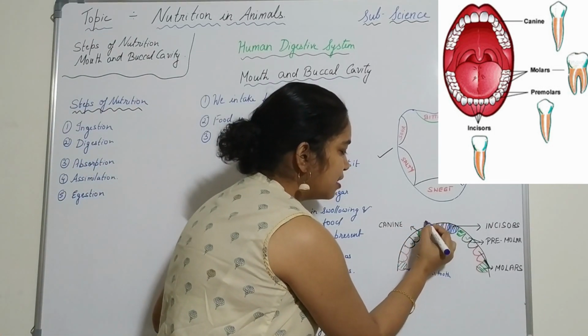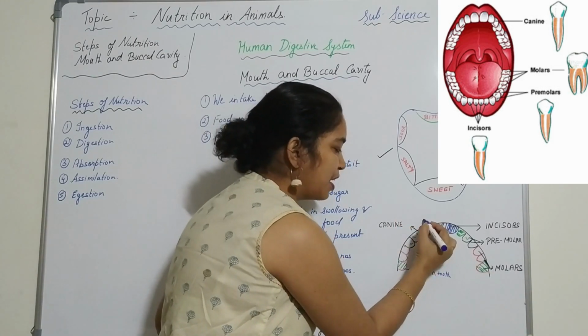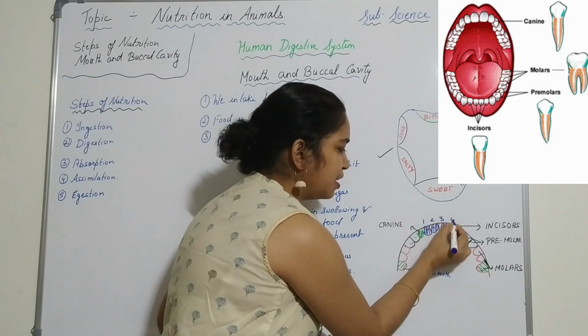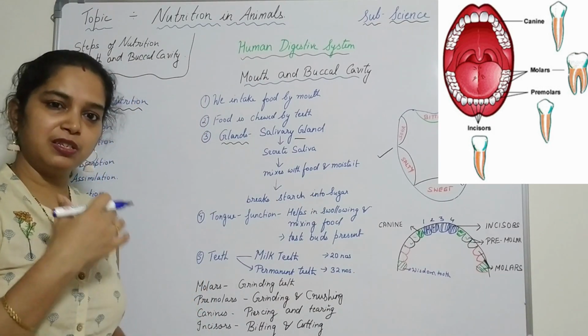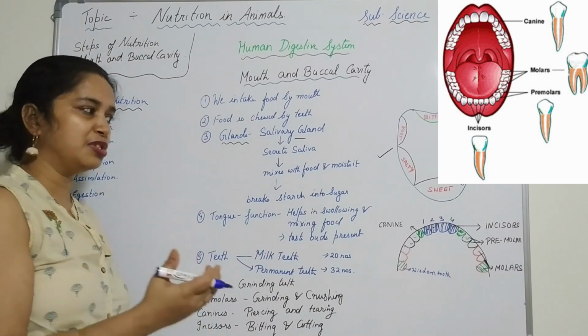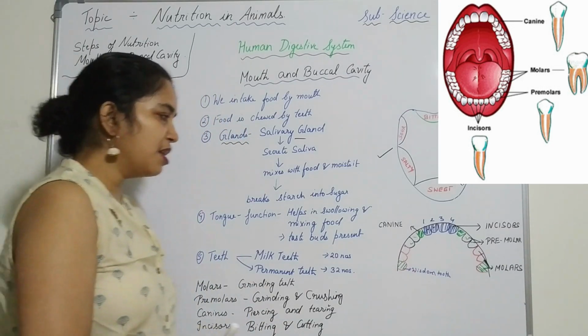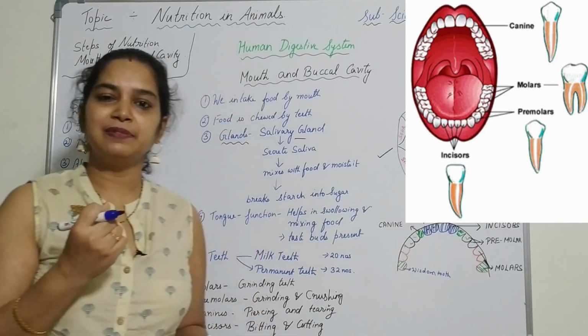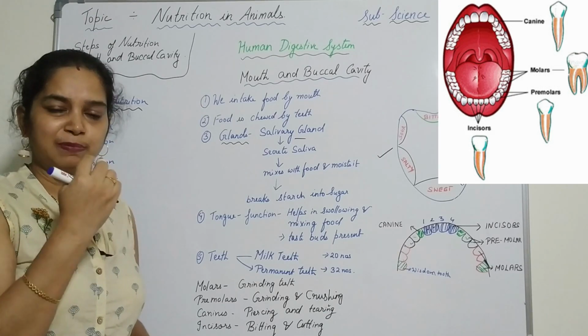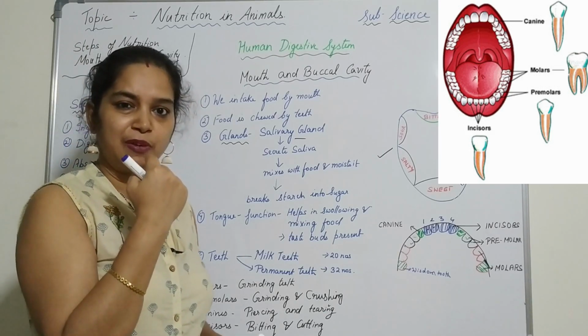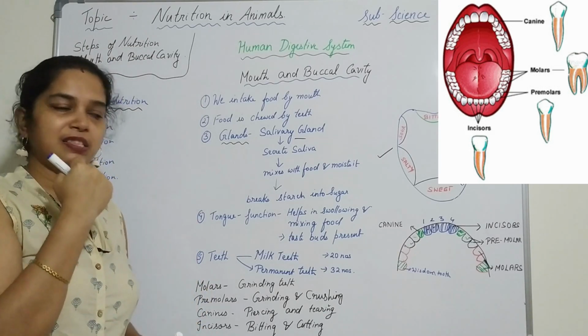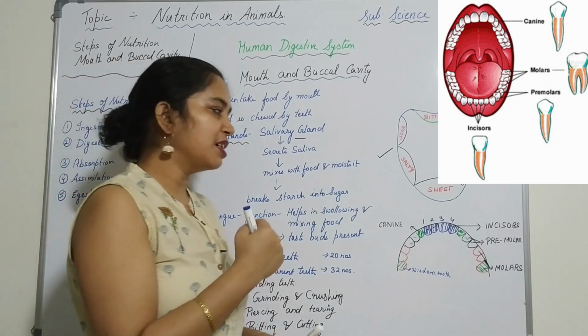In the middle, in the front, we have 4 teeth, in both the upper and the lower jaw, and these are called incisors. Incisors are used for biting and cutting. When you bite a biscuit, you bite with the front teeth, and it is used for biting and cutting.